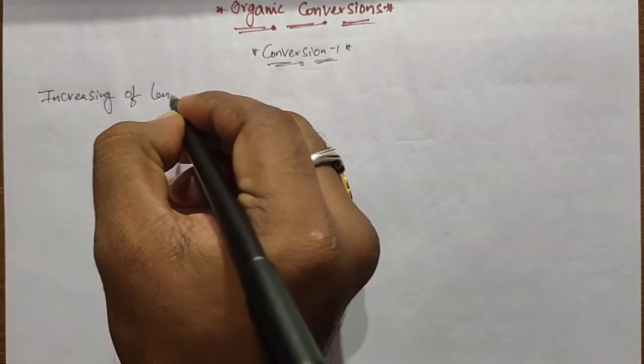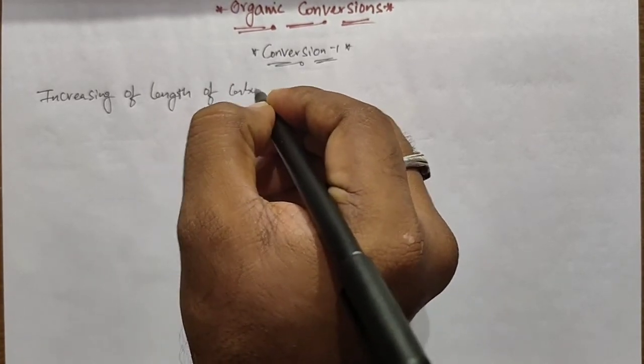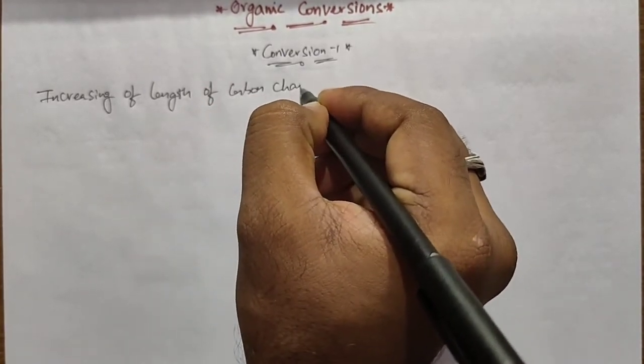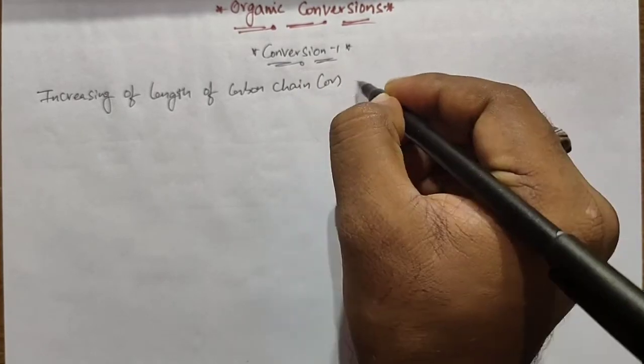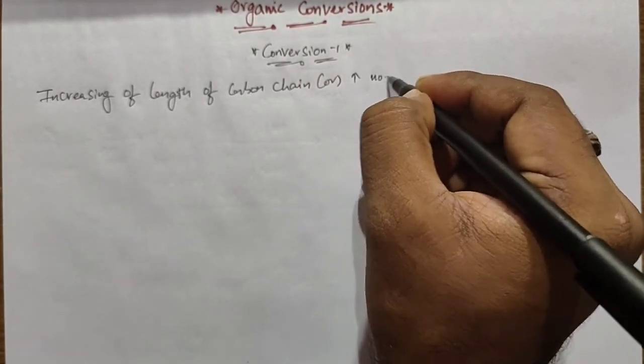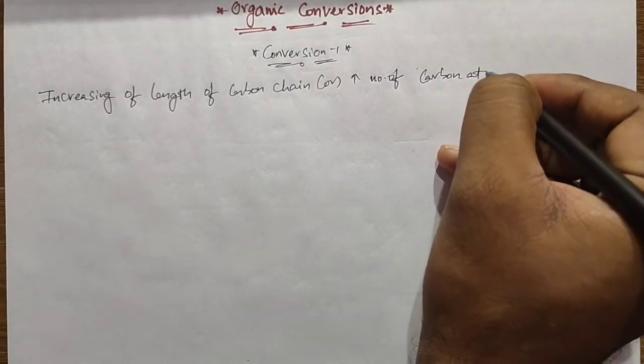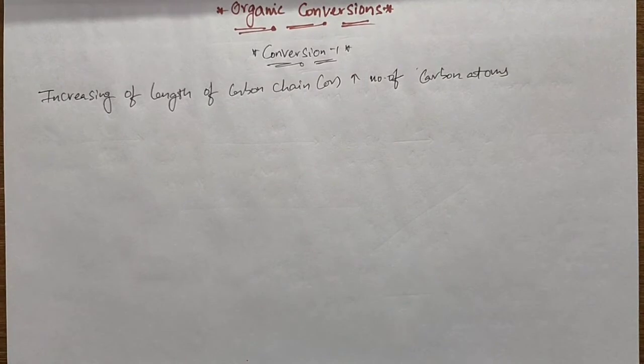For this conversion, I want to start with methane.